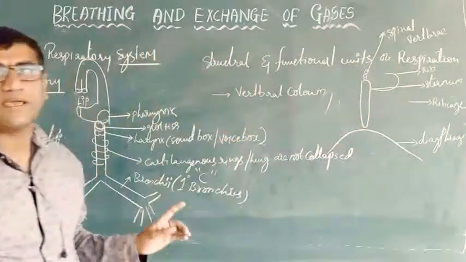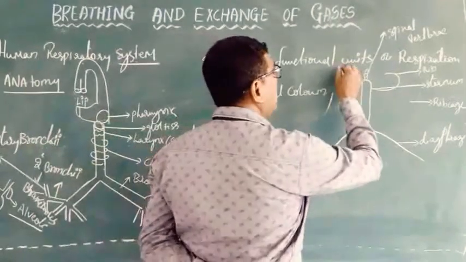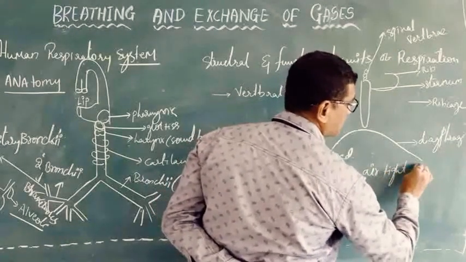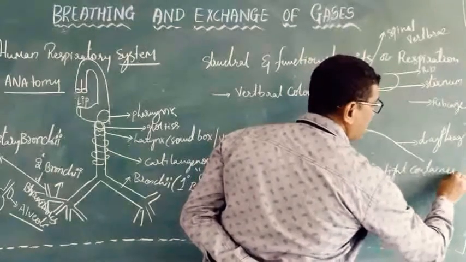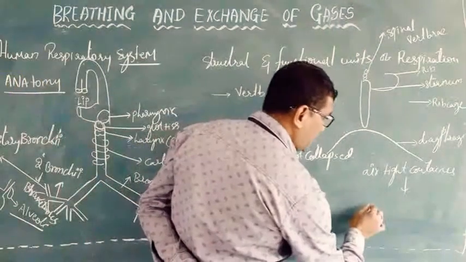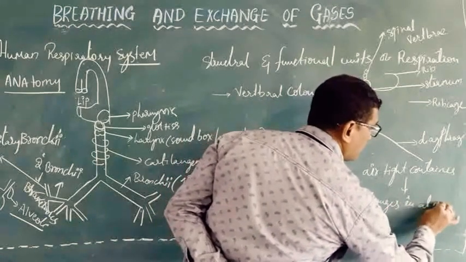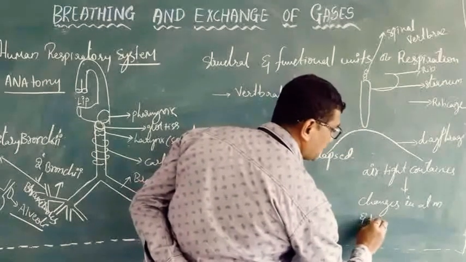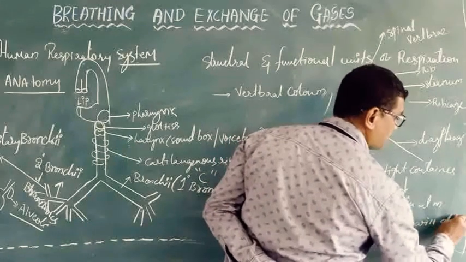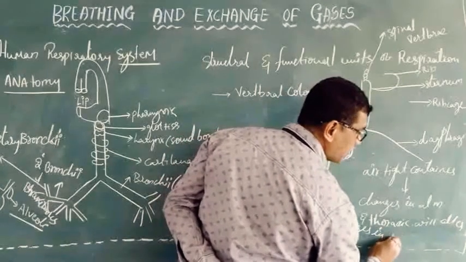So this is how the location of the lungs is. The lungs are like an airtight container, where any changes in the atmosphere and the thoracic cavity will alter changes in the lungs.